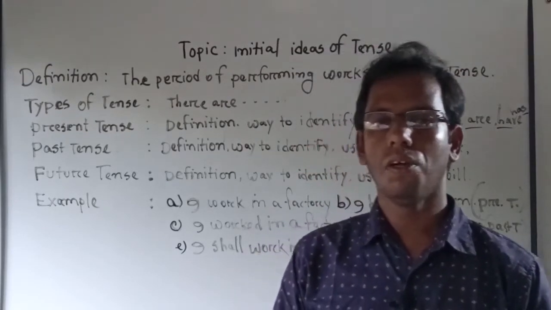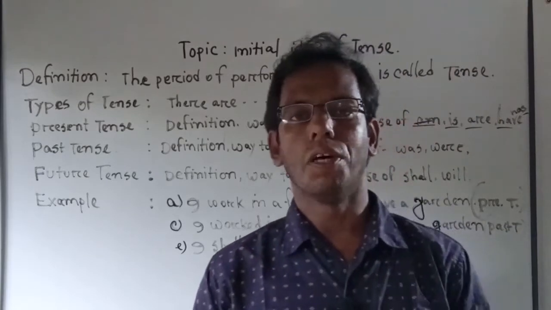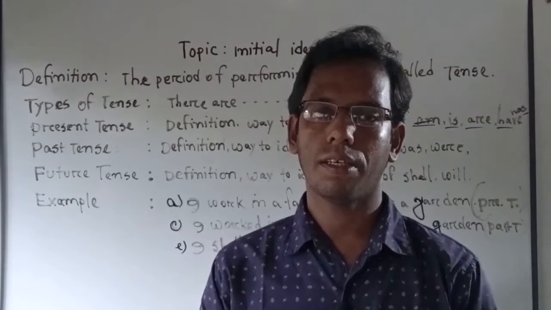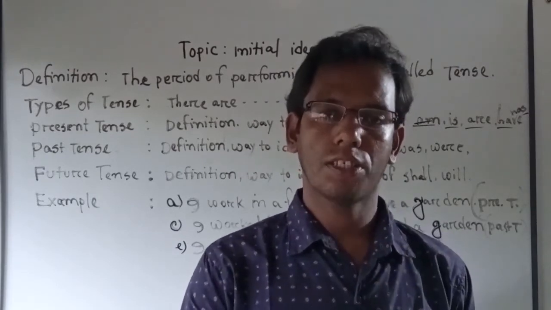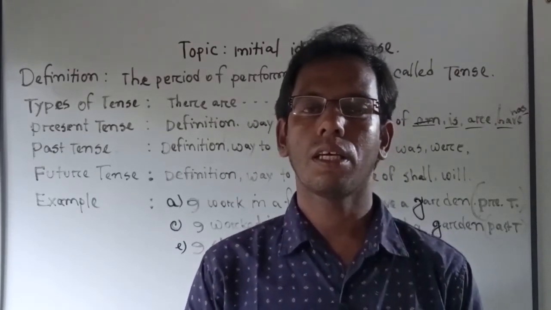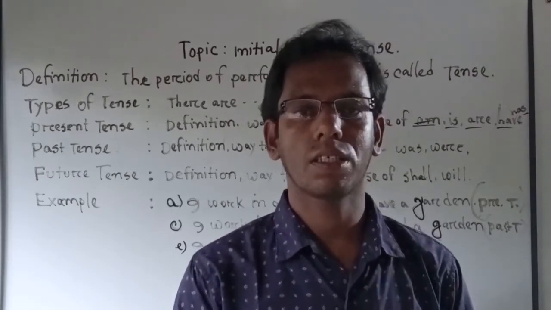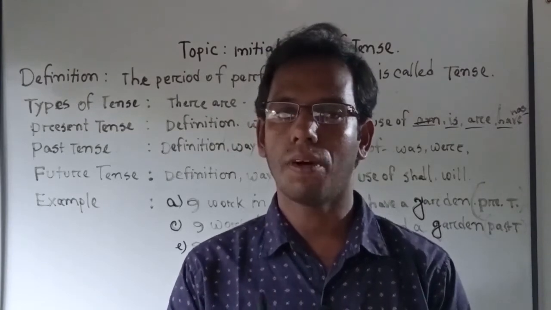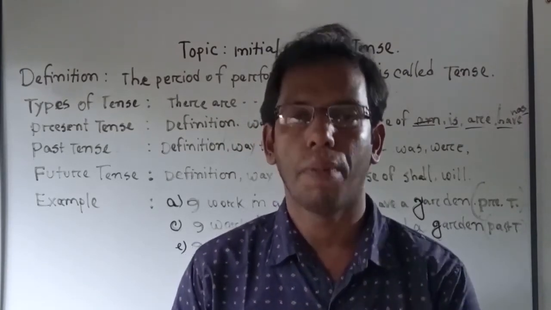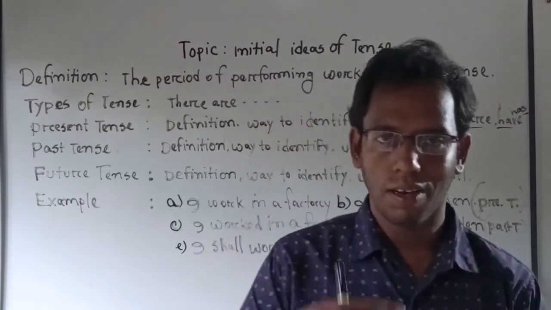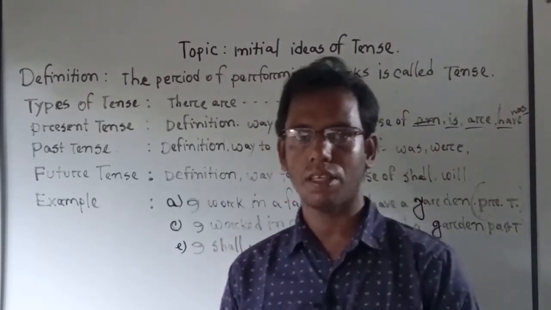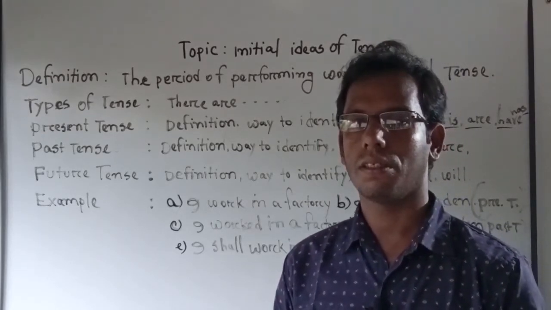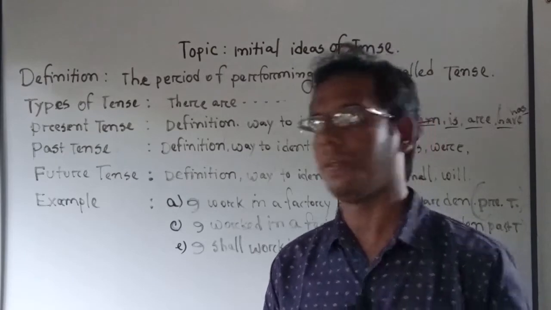Okay, now if any work was done, or was being done, or had been done in past period, then the period of doing or performing that work is called past tense. Just like the present tense, how can we identify whether it is present tense, past tense, or future tense?